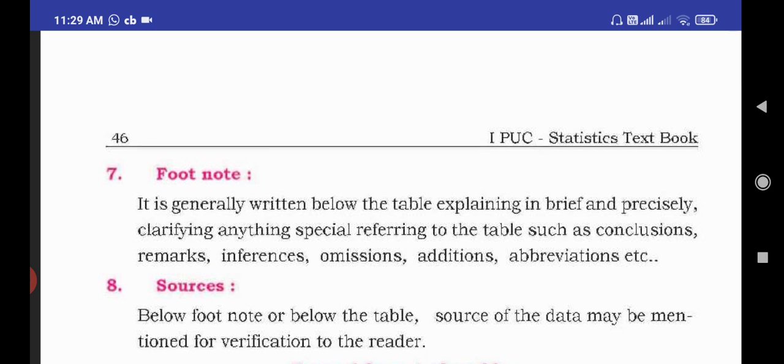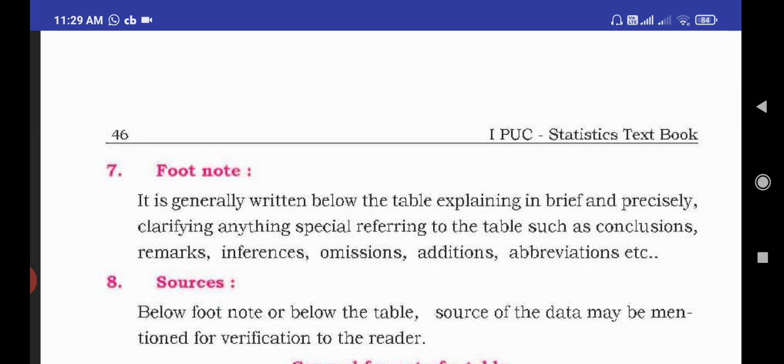It means giving our opinions or conclusion about the collected data. So after the table, below the table, we give some conclusion or remarks. That is called a footnote. The footnote is very important for a table.